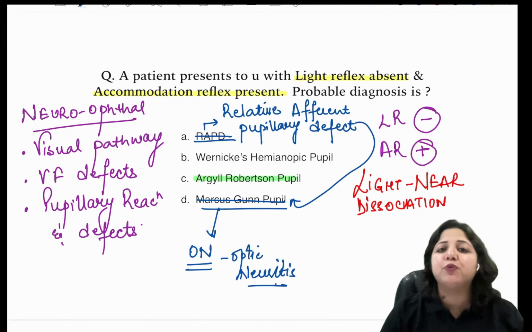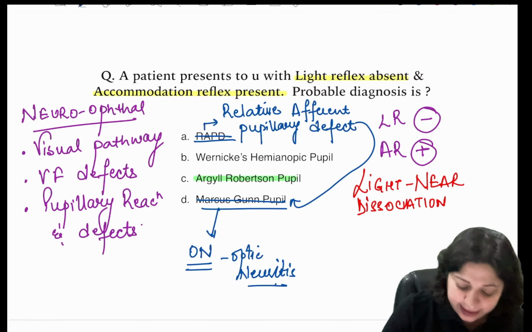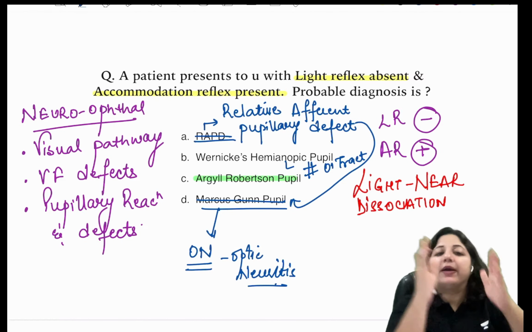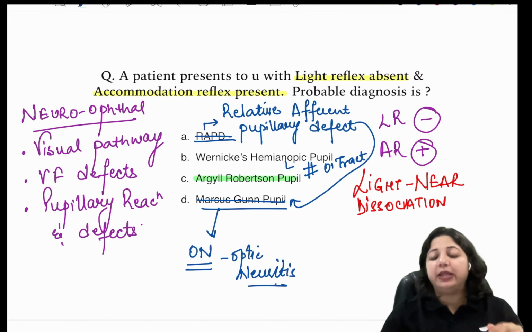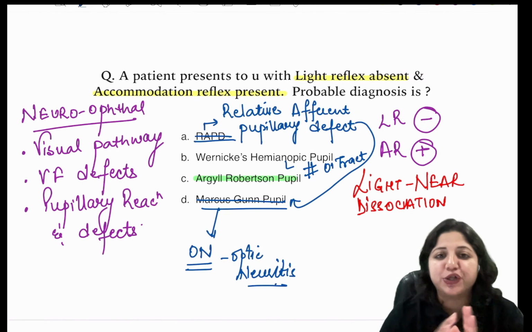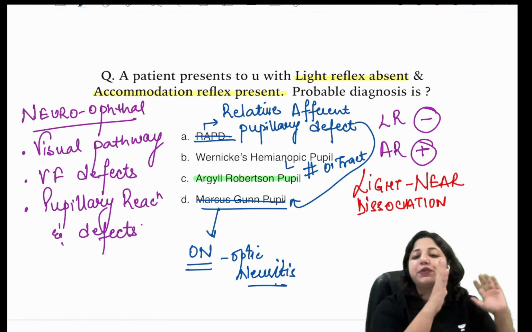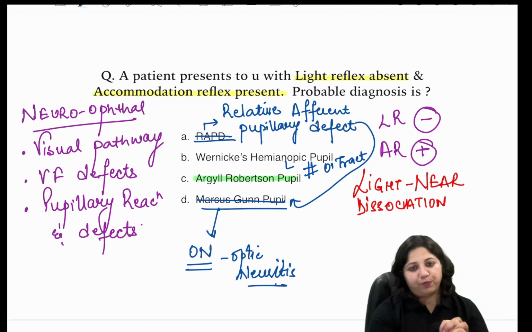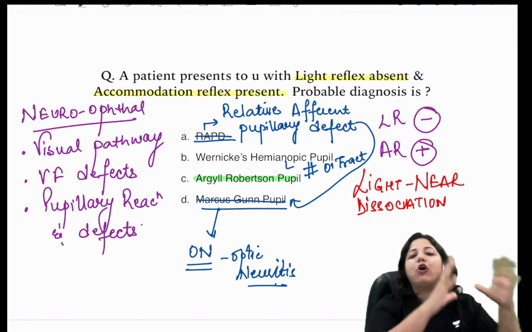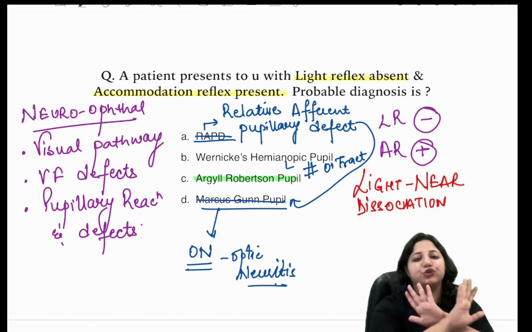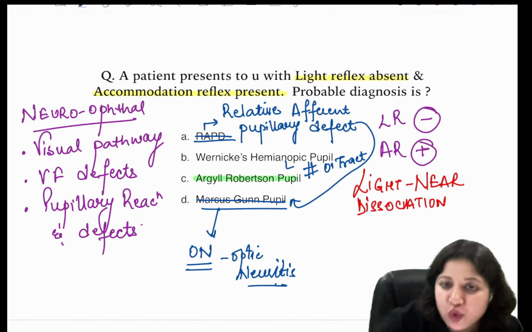Wernicke's hemianopic pupil is classically seen in the lesions of the optic tract. By hemianopic, I mean whenever there's a lesion of the optic tract, we did learn it gives you a contralateral homonymous hemianopia. In that area of homonymous hemianopia, when you show the light, there is no reflex that you tend to see.